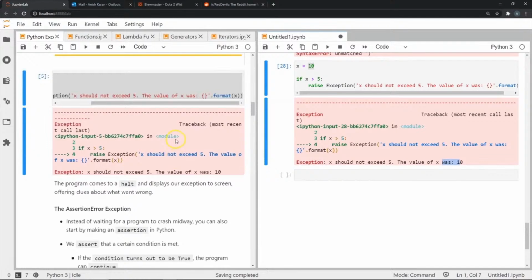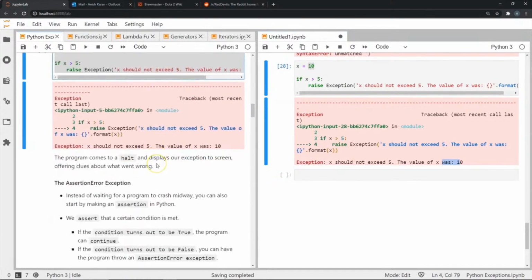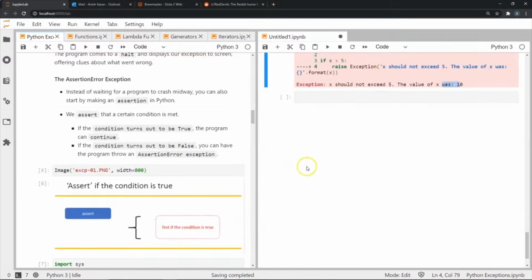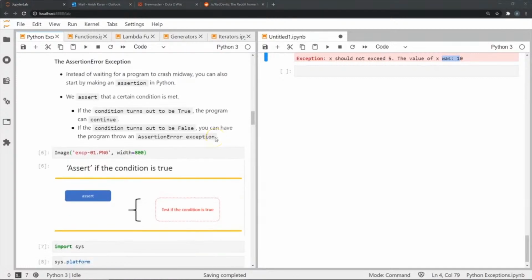As you can see, when the condition was met, the program came to a halt and an exception was raised. Now let's look at another type of handling exception, where we use the assert statement. When we used the raise command, we waited until an error occurred and our program crashed midway, right? What if we want to check if a condition is met, and if it is, the program can continue? But if the condition turns out to be false, then we want a particular error, namely the AssertionError exception, to be thrown to us. We can use the assert command in such a case.